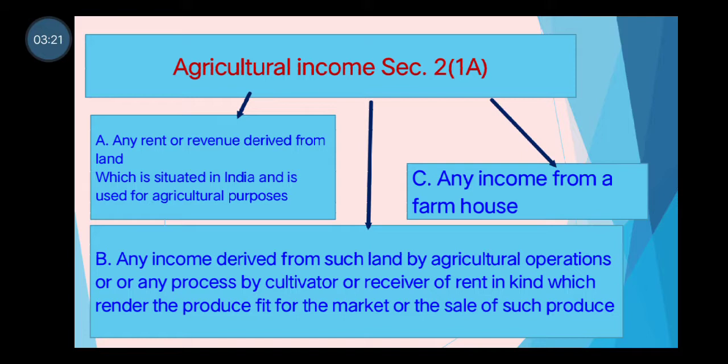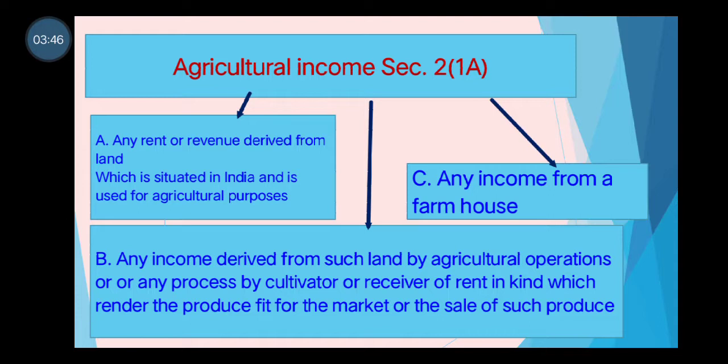So if you are having rent or revenue from agricultural land situated in India, that income is just calculated like income from other sources. How we compute income from other sources? Just like we are computing this rent or revenue as agricultural income for income tax purpose. The first thing is over.